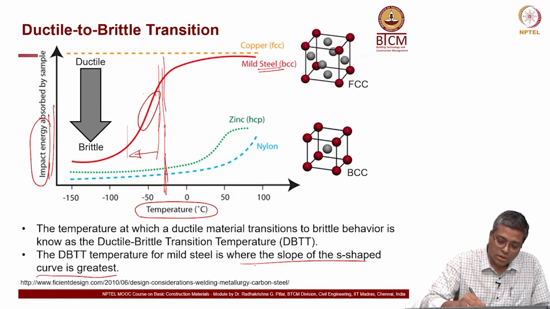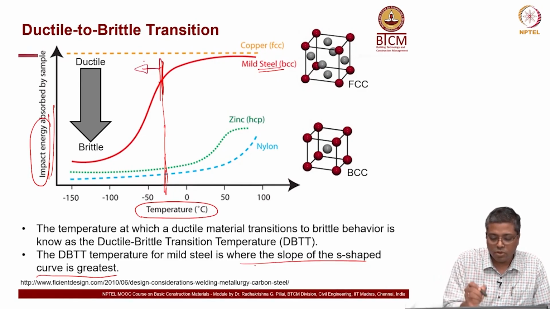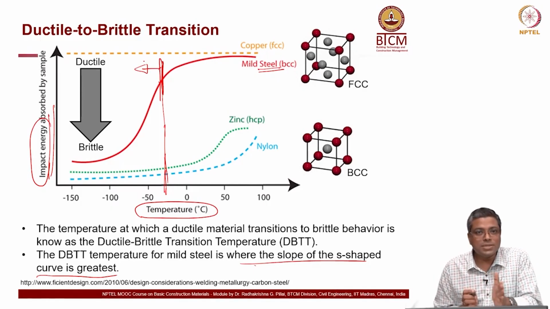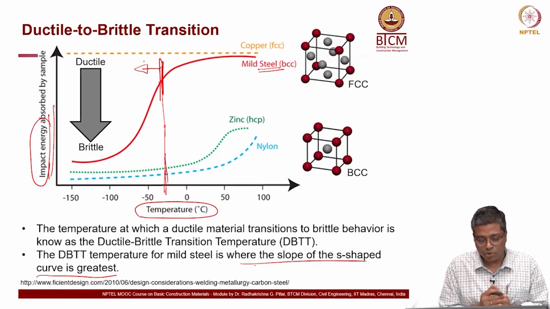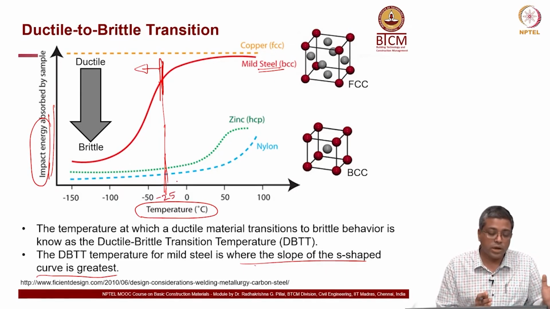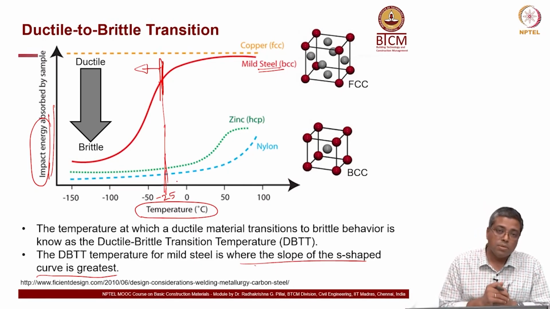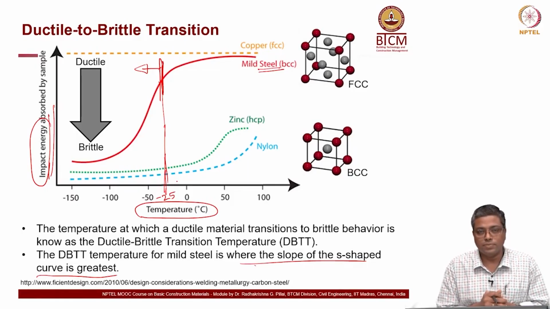So, the material starts behaving like a brittle material from about minus 25 degrees. From there onwards, as you reduce the temperature, the mild steel behaves like cast iron. Cast iron is very brittle.